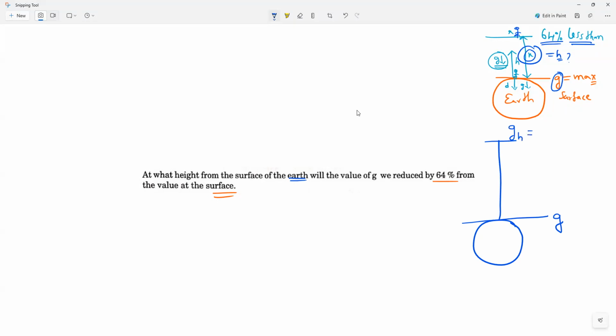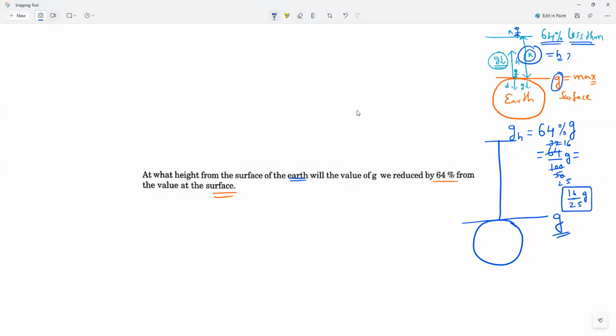Is it okay? Please respond. By that time how much is it? 64% of what? Of the surface value, which is g. So 64 by 100 into g, which equals: 2 fours are 8, 2 sixes are 12, so 16 by 25. 16 by 25 of g. Clear everybody?